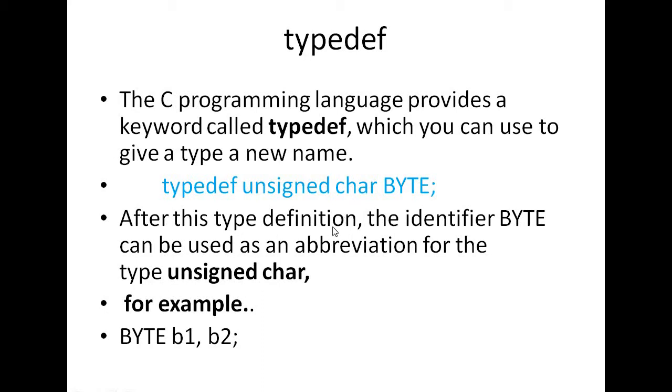After this type definition, the identifier byte can be used as an abbreviation for the type unsigned char. Instead of using unsigned char, I am now using byte. Byte b1, b2 is similar to unsigned char b1, b2. Both are similar. So typedef is nothing but creating duplicates. Here byte is the duplicate of unsigned char. Okay, next.